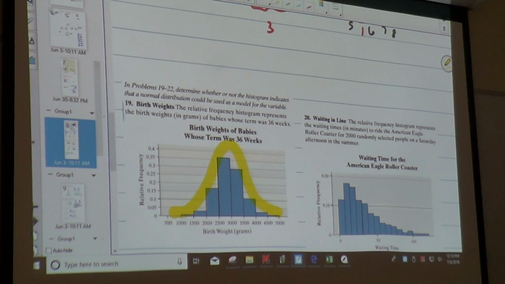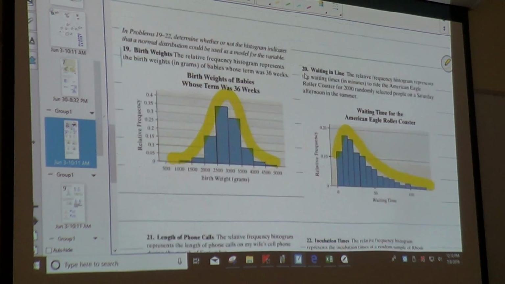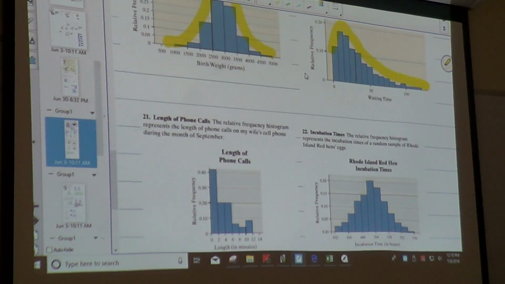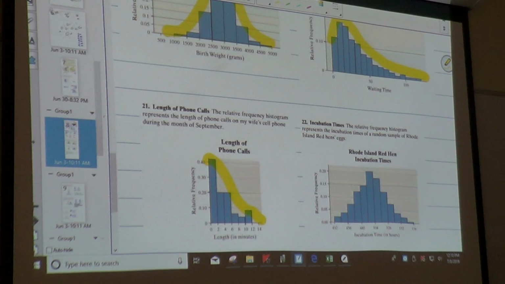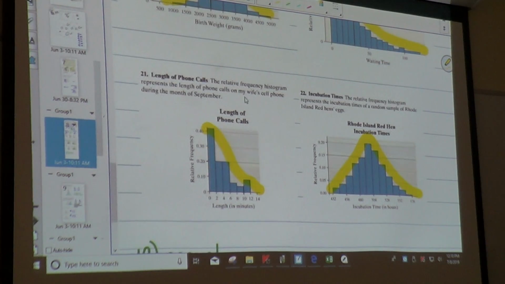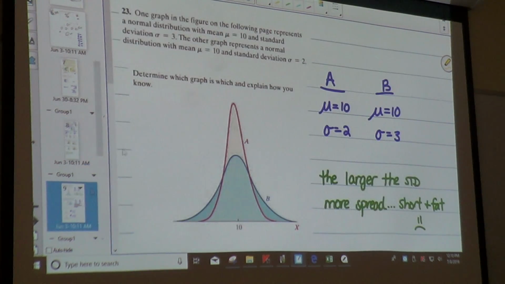No. What kind of distribution is that? Right skewed. What about the next one? No. I would say that one's right skewed as well. What about the next one? Yes. So that's a yes, no, no, yes. Normal, not normal, not normal, and normal. And the two in the middle were skewed right.